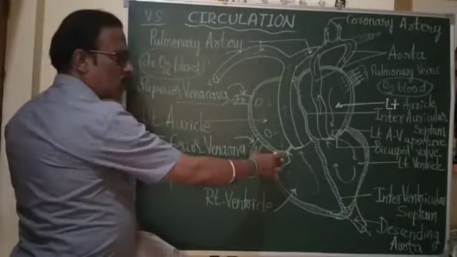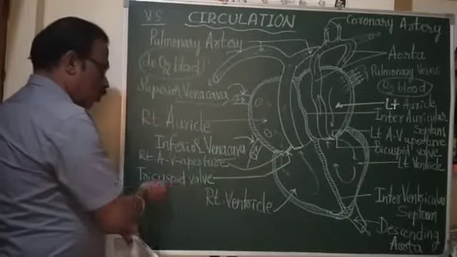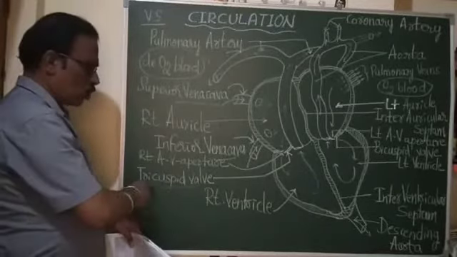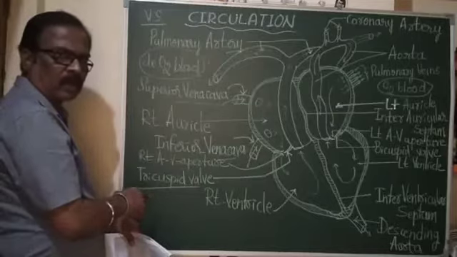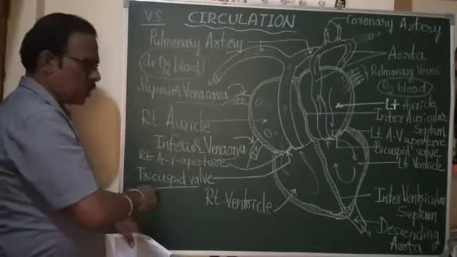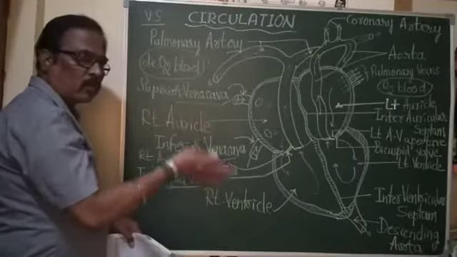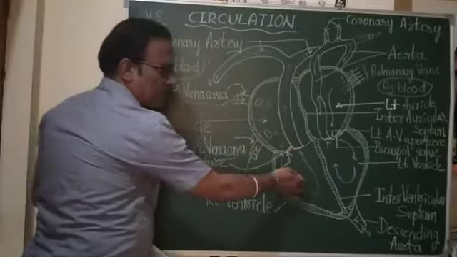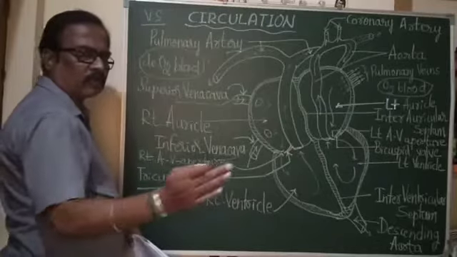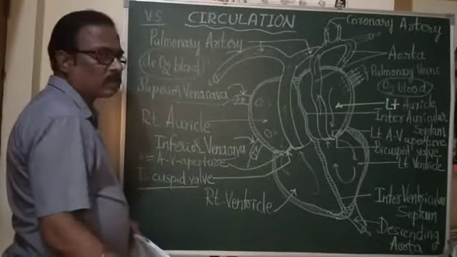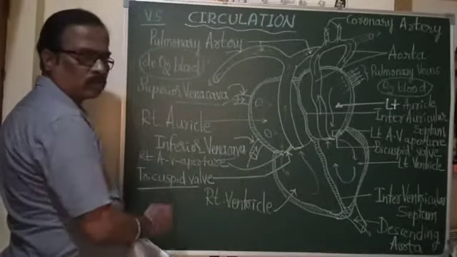And this right auriculoventricular aperture is guarded by a valve. That valve is called tricuspid valve. And this tricuspid valve only allows the flow of blood from right auricle to right ventricle and not from right ventricle to right auricle. Only in forward direction the blood will flow, not in backward direction. That will be prevented by this tricuspid valve.